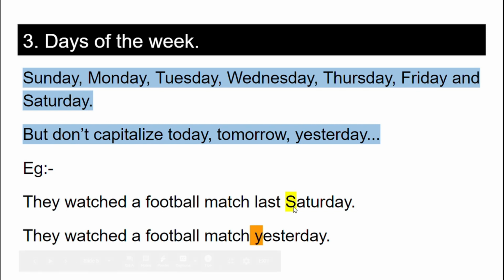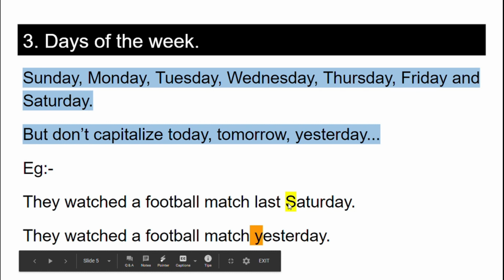Here, Saturday is a specific day, so S is capitalized. Now, the second example is they watched a football match yesterday. Here it is yesterday. It doesn't indicate a specific day, so we should not capitalize the first letter here.